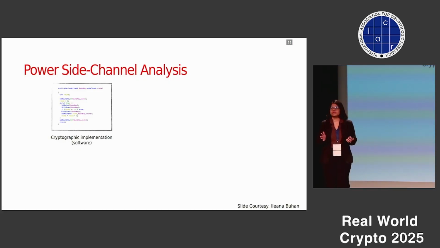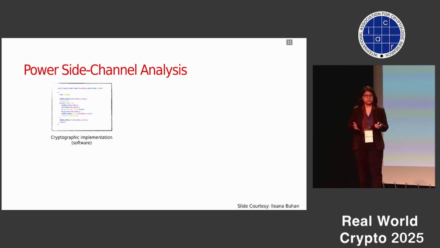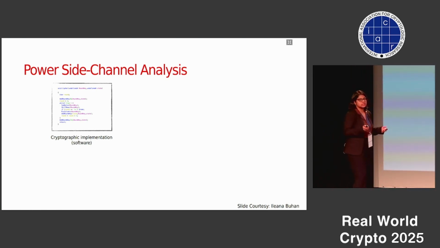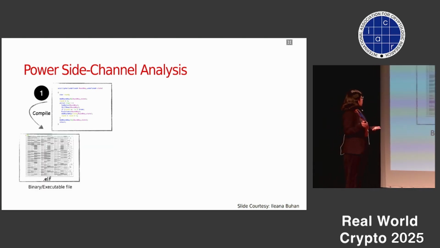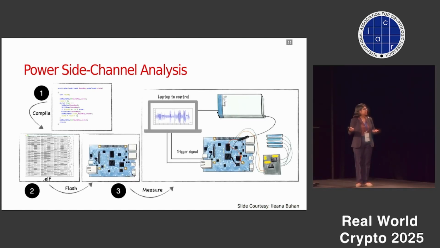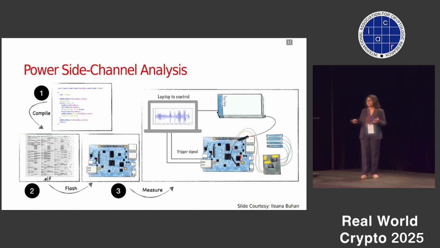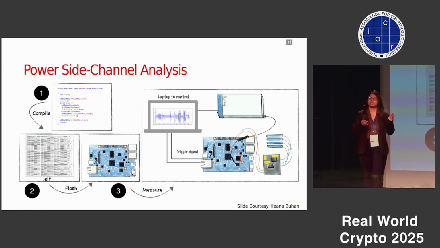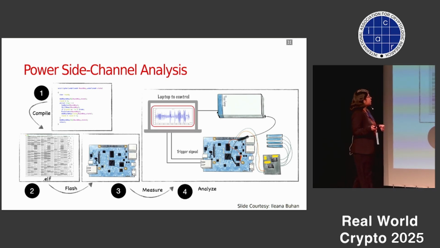I will give a brief overview of how we do a power side-channel attack. So far in this session, we saw timing side-channel attacks and EM. In power side-channel attacks, particularly for software implementations, we have a software implementation of any cryptographic algorithm, which we build using a compiler and flash on a microcontroller or a microprocessor, and then we measure its power consumption traces. Here we have an oscilloscope which captures the net power consumption. We have a trigger signal which ensures where we should start with the power consumption. Then we get these traces, and next these traces are analyzed to see leaks.